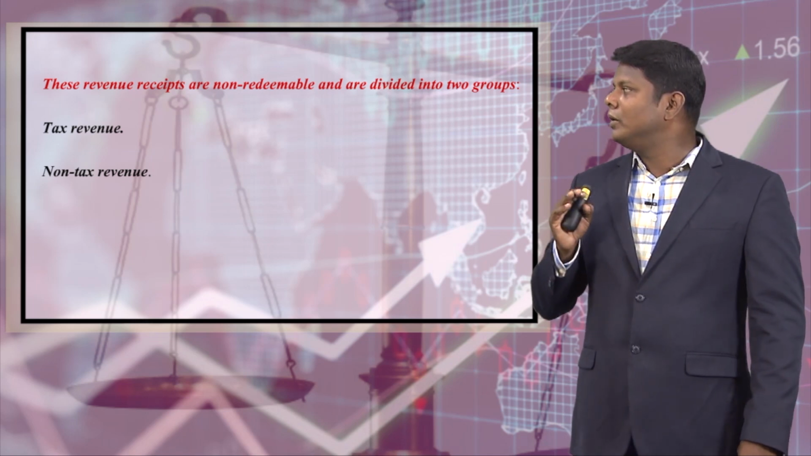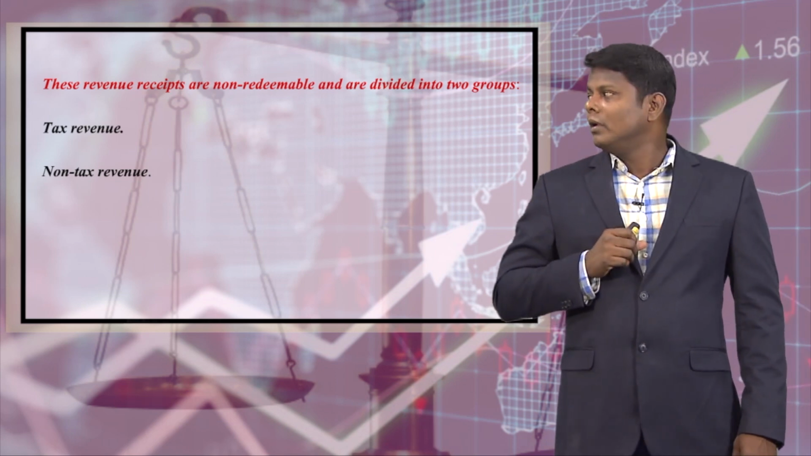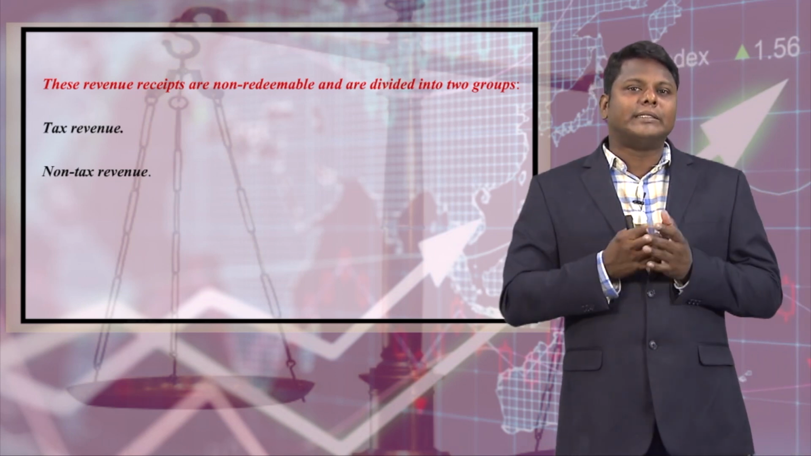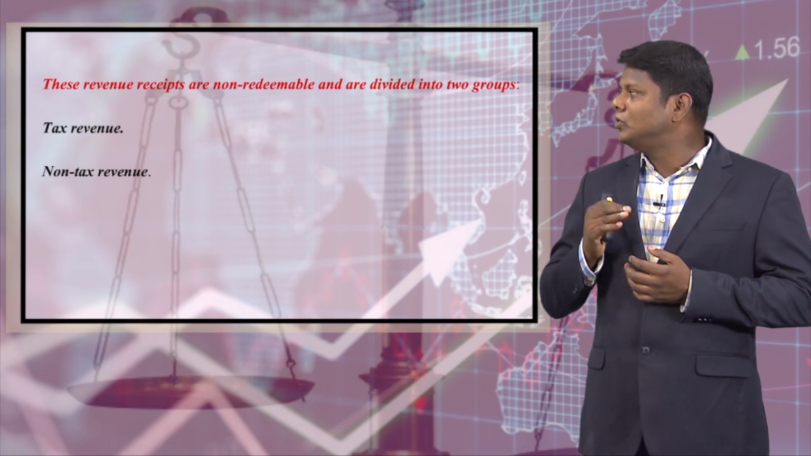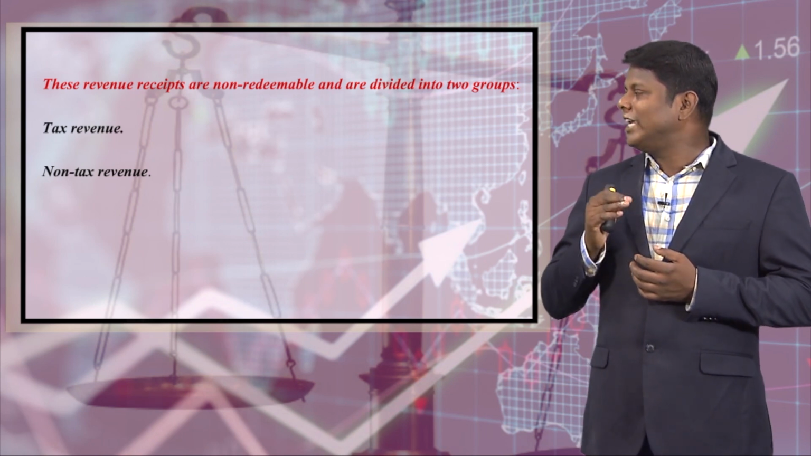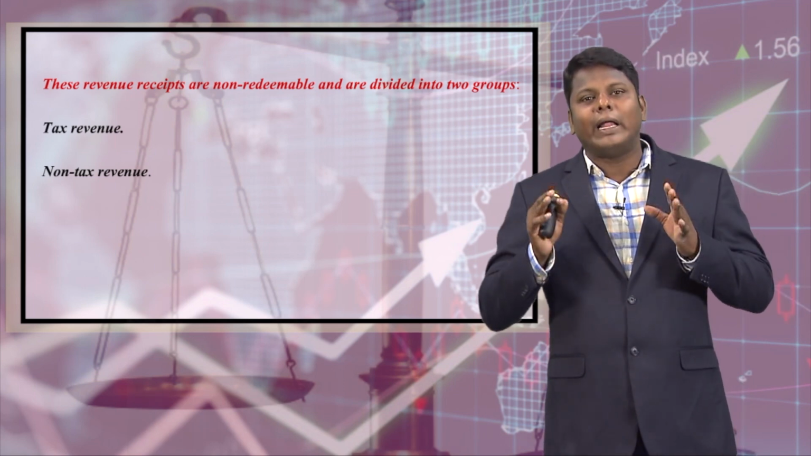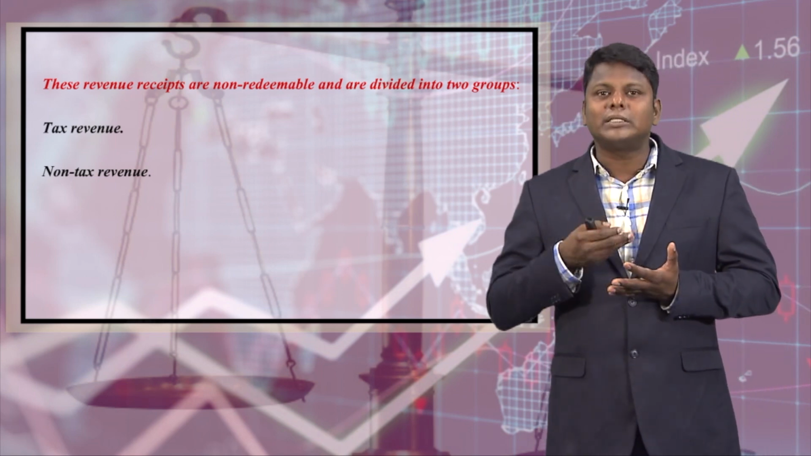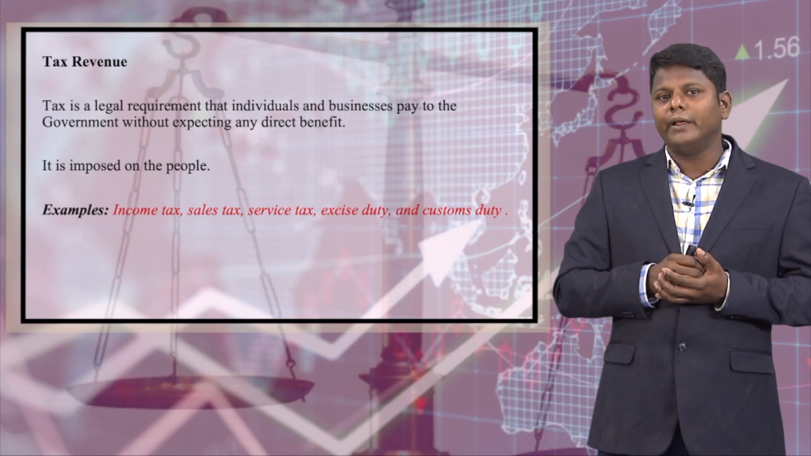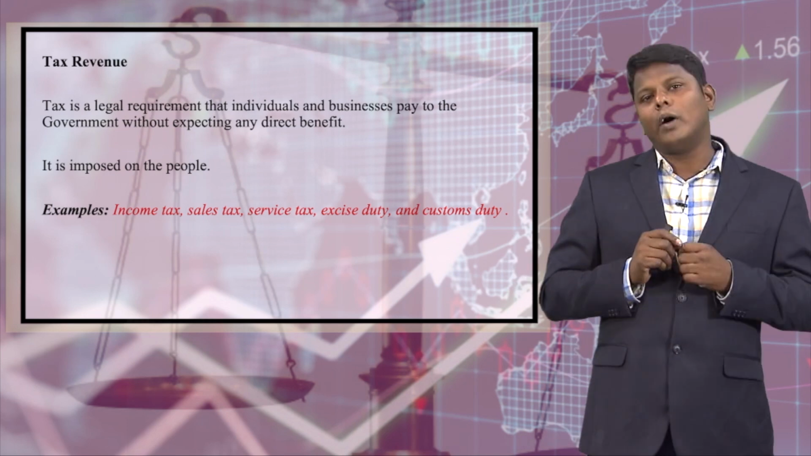These revenue receipts are non-redeemable and are divided into two groups, tax revenue and non-tax revenue. Okay. We'll have an elaborate discussion on what is tax revenue. See, tax is a legal requirement that individuals and businesses pay to the government without expecting any direct benefit. You cannot see any budget without having a tax, direct and indirect tax, because taxes are the major source of income for the government. These taxes are applicable for individuals as well as for corporates.